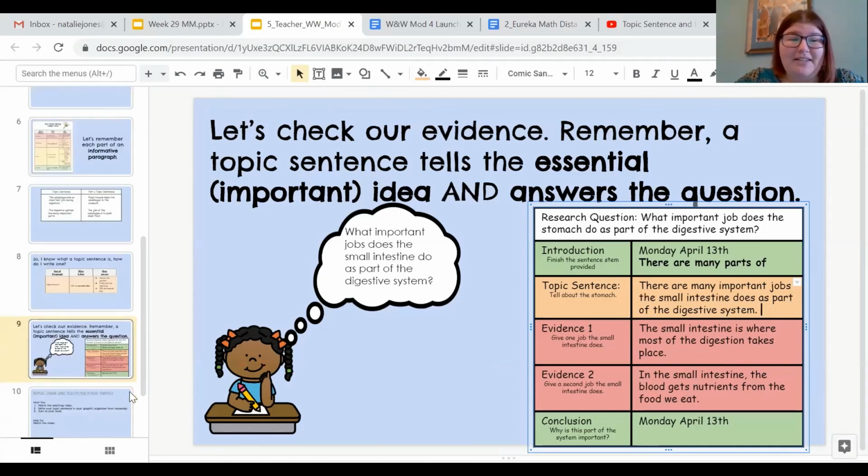Great. So now what you will do is go back to yesterday's assignment. You're going to open up the slide that has your graphic organizer, and you are going to type in the orange box here your topic sentence for the stomach. I can't wait to read them.